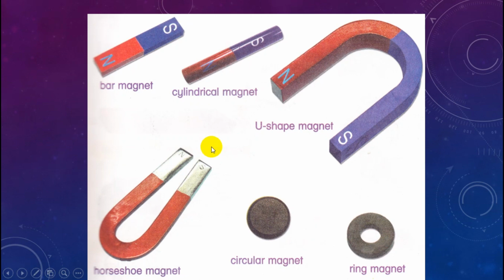These are kinds of magnets, many shapes of magnets. While they have different shapes and sizes, they only have two poles, north and south. Look at this. This is a bar magnet. This is a cylindrical magnet, or we can say rod magnet. This is a U-shaped magnet, or horseshoe magnet. This is a circular magnet, and this is a ring magnet, not a donut magnet. And also, to make a compass, there is the needle magnet.